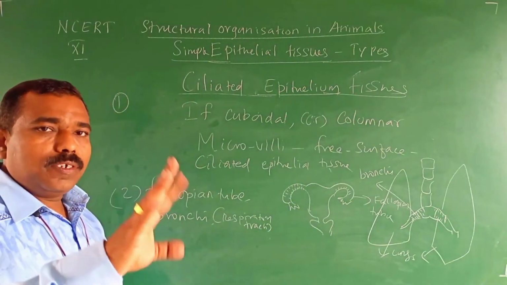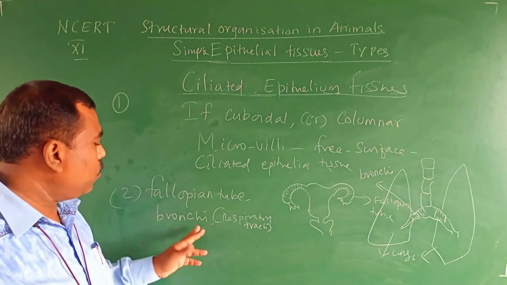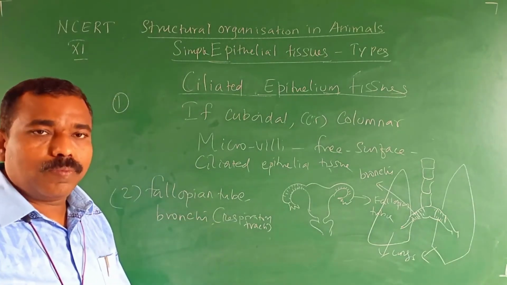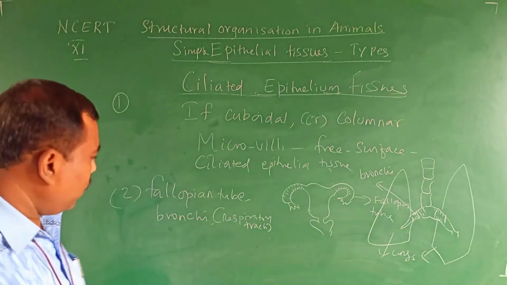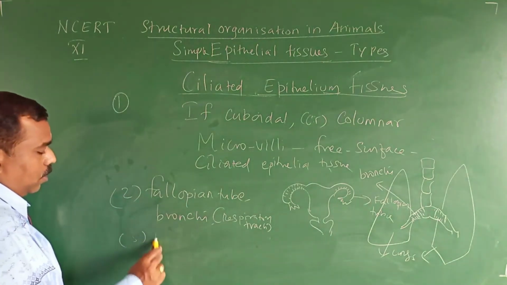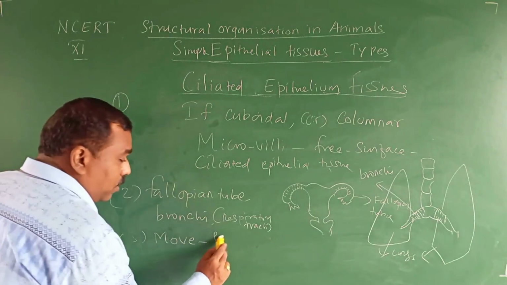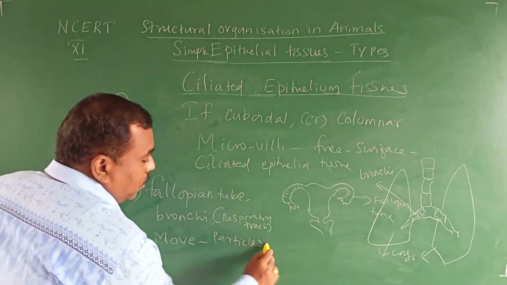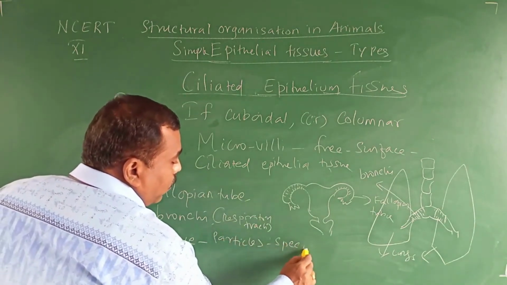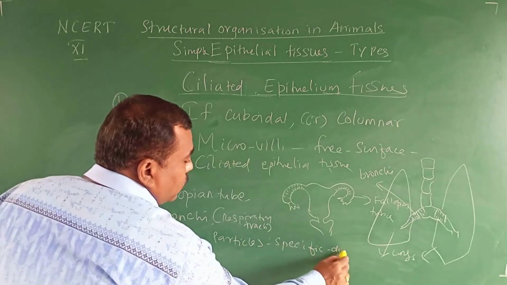So in the two places it is found: the inner lining of the fallopian tube and the inner lining of the bronchi. What is the function, sir? It moves certain particles in a specific direction, only one direction.